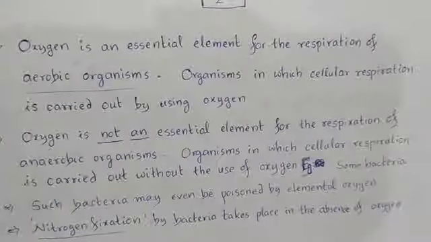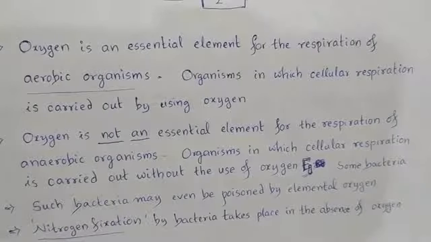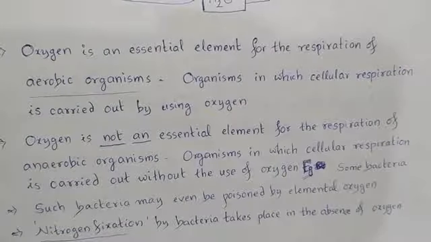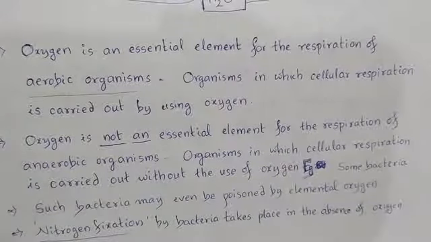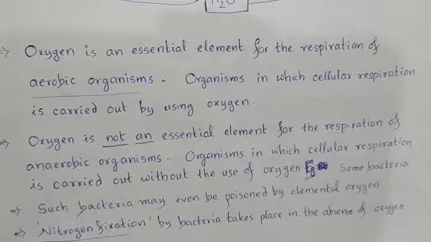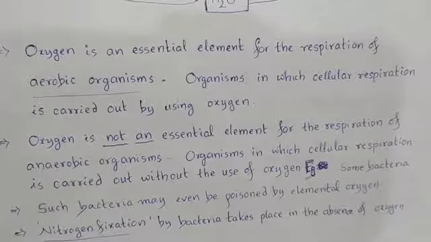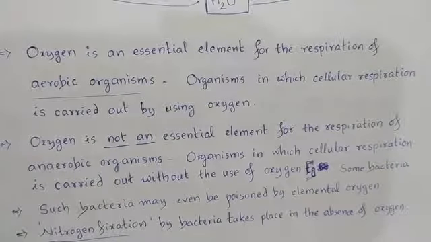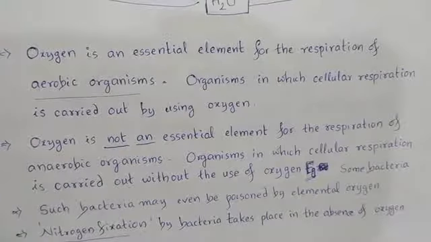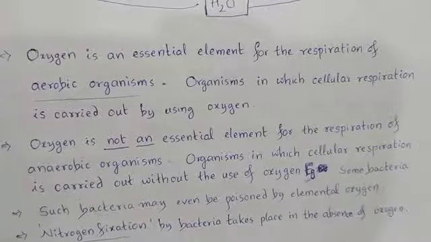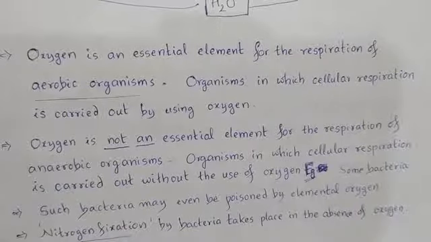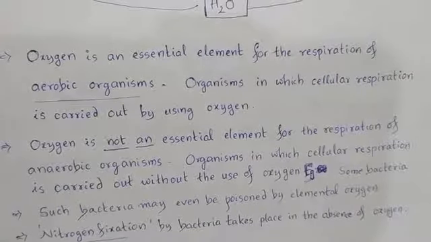Oxygen is an essential component for the respiration of aerobic organisms. What are aerobic organisms? Aerobic organisms are the organisms that carry out their cellular respiration by using oxygen. Most of the living organisms are aerobic organisms only. So for them oxygen is very essential. Without the presence of oxygen, they die, right? Oxygen is the life for these aerobic organisms.